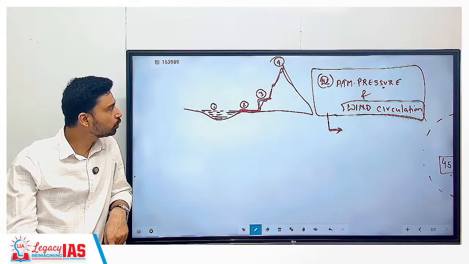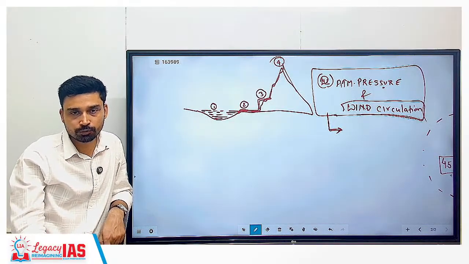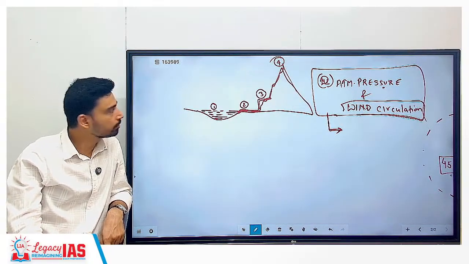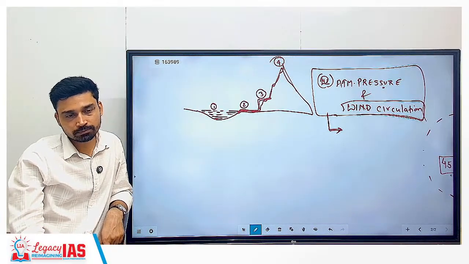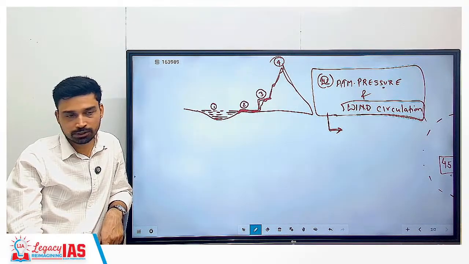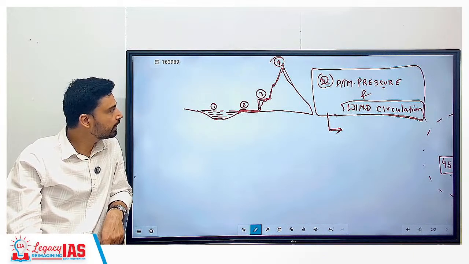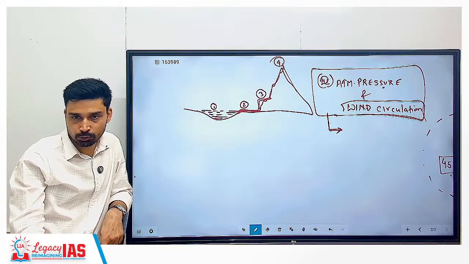Out of 1, 2, 3 and 4, where would you expect the highest atmospheric pressure? 4. 1. Why 1? What is the region? Pressure exists downwards. Okay, so basically which place? Sea surface, we can say. What will it experience? Maximum atmospheric pressure.